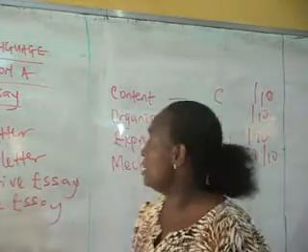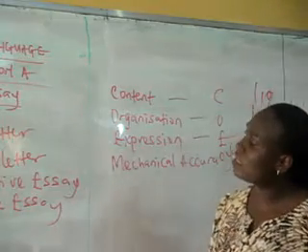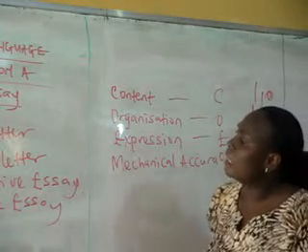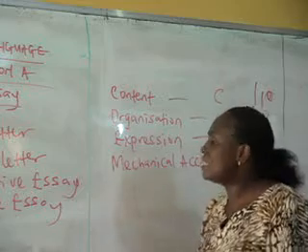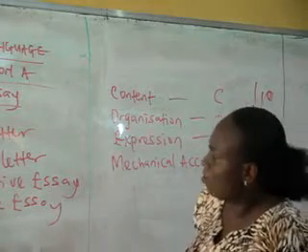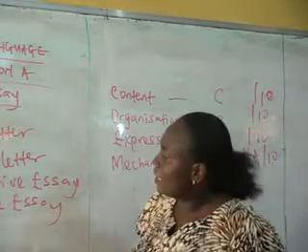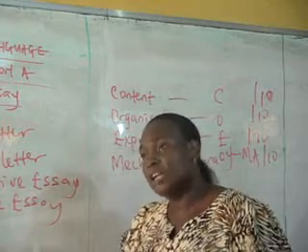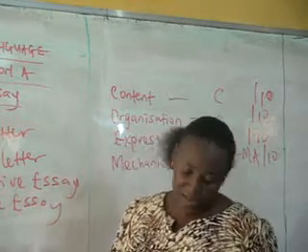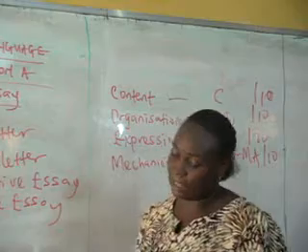So the moment you get to the examination, what do you do? Look at all the questions, okay? There's a formal letter, there's informal, there's argumentative, there's narrative, there's article. Which one will I write on? Okay. I think this informal letter, I'm supposed to write to my friend. You hear me? Okay. Let me write to my friend. Let me read what the question on informal letter says. Let me use this as an example.